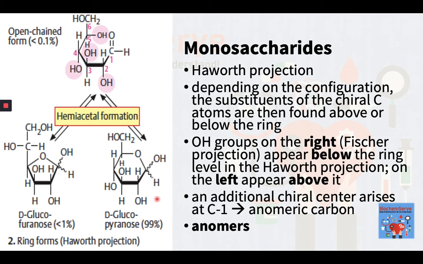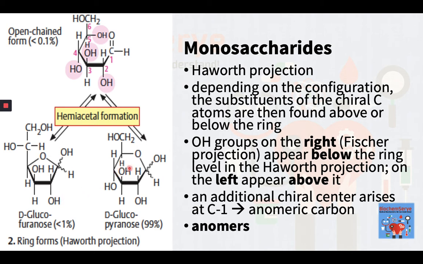The Haworth projection shown here is usually used to depict sugars in the cyclic form, with the ring being shown in perspective as viewed from above. Depending on the configuration, the substituents of the chiral carbon atoms are then found above or below the ring. OH groups that lie on the right in the Fischer projection appear under the ring level in the Haworth projection. On the other hand, OH groups on the left appear above the ring.